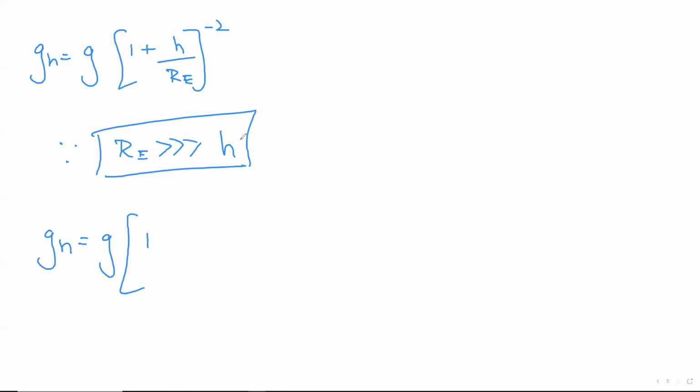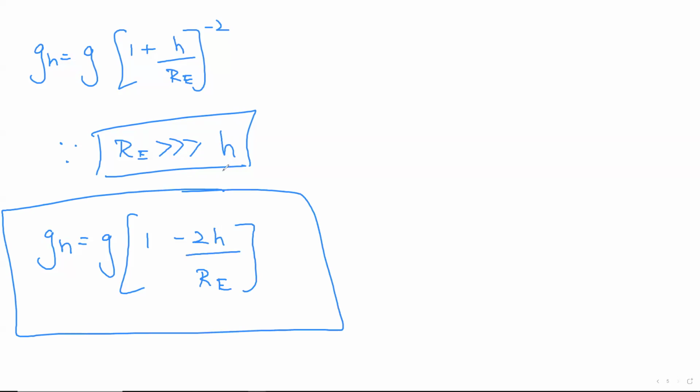Now, the power will come and support the depressed one. Between RE and H, which was lower in number? H was lower in number. So, minus 2 will come and assist the depressed one. So, the plus into minus 2 becomes minus 2H, as it is, the whole thing divided by RE. This is my final answer. This is what we'll be using for your numericals also, which means you should always stop here when it comes to the answer.